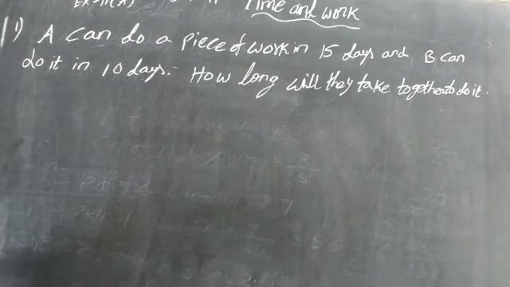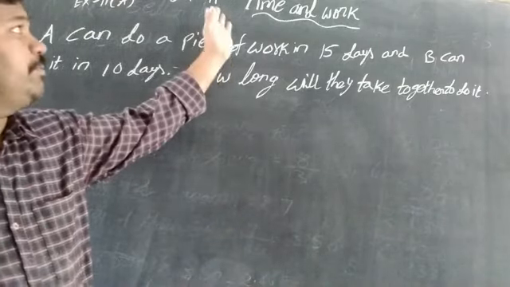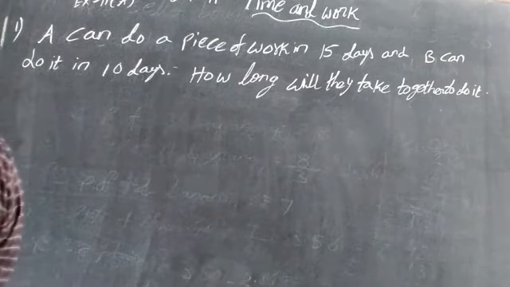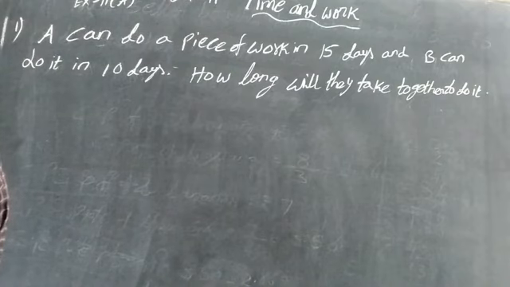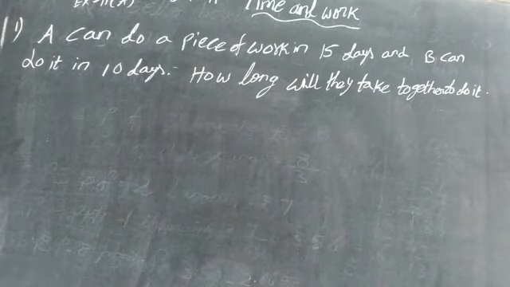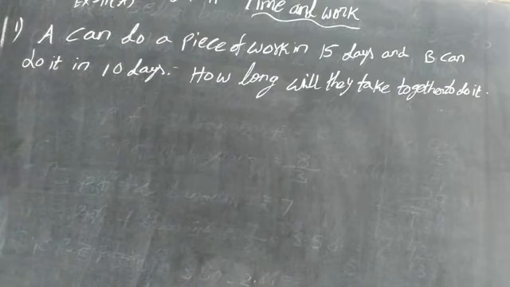Okay, the previous chapter is completed. Today we are starting with chapter number 11, time and work. You already learned this chapter in 7th class, so this is a continuation of it. In 7th class we did it as one exercise, but here they make it one chapter. The limit of this chapter is sums 1 to 12.